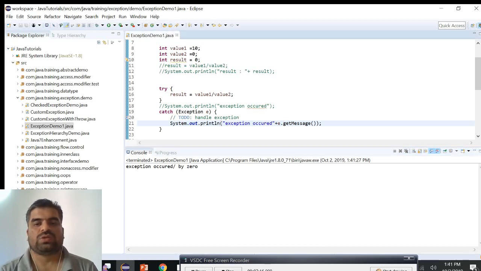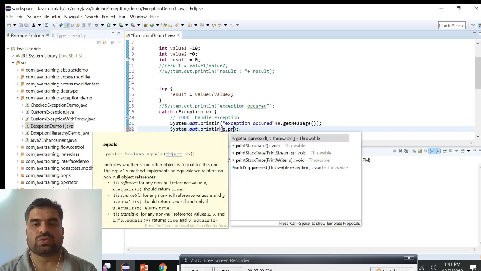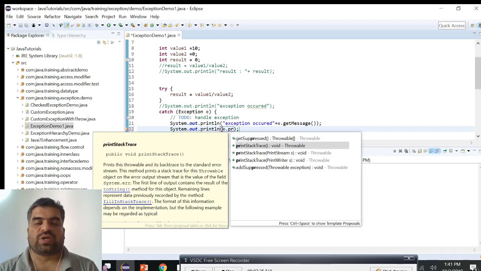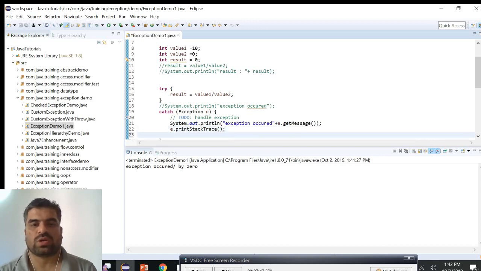Therefore, we can use the getMessage method from the Exception class. We can also print the whole stack trace itself, which will give us more detail about the exception, what exception, why this was caused, what is the type of the exception, etc. Here the compiler is telling us that it's already printing into the console, so we don't need to write into the console again using System.out.println.